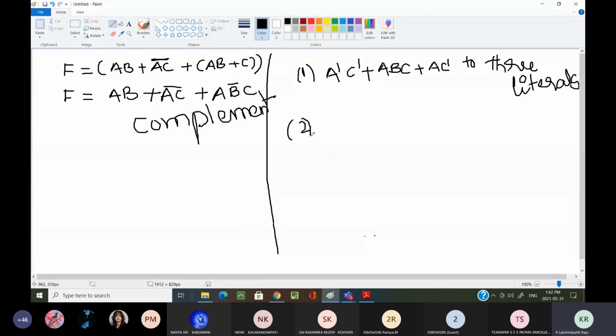The second problem is x dash y dash plus z whole dash, plus z plus xy plus wz plus wz. To two, three literals. The second one also the same thing.